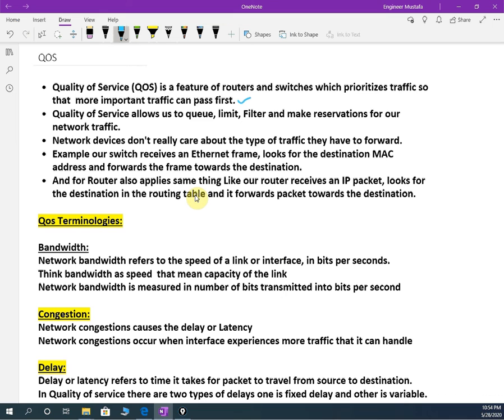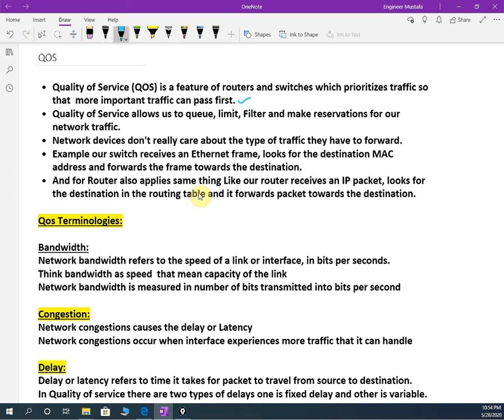If someone is watching YouTube, we can give less priority, so even if it is buffering and loading, no problem, he can manage. But for the person who is talking, if the voice is dropping packets, they cannot understand. So we need to give more priority to voice and video.